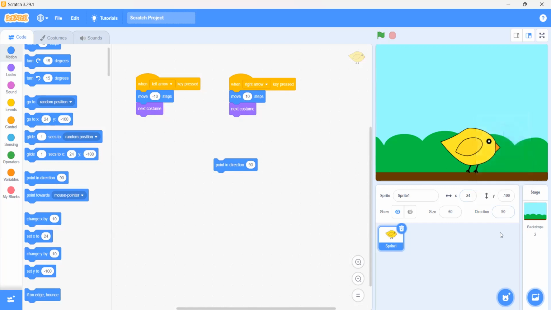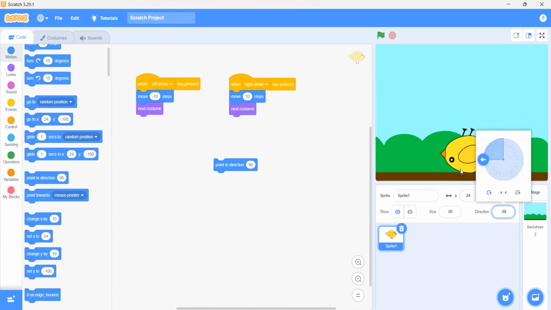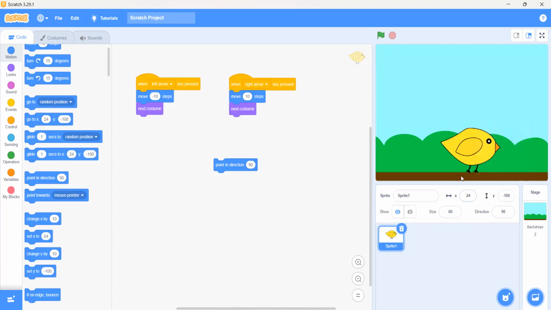I can show you here that we have point in direction 90 degree. If we change to minus 90 degree, it will be facing towards the left. And when we set it to 90 degree, it will be facing right. Well done. So where do we have to point it in 90 degrees, under the right arrow key or the left arrow key? Under the right arrow key. Okay, we put point in direction 90 under the right arrow key.